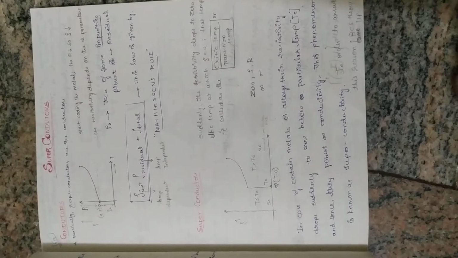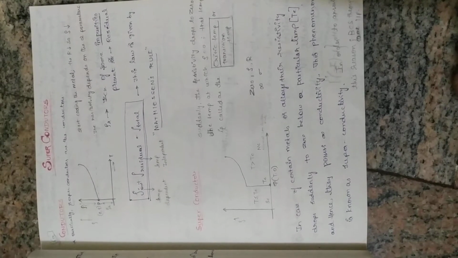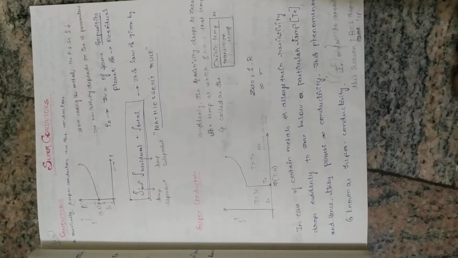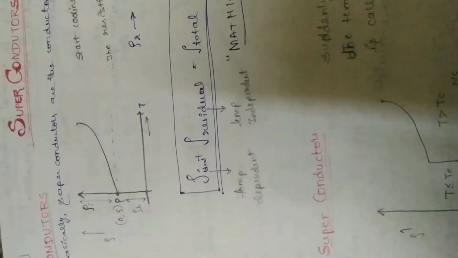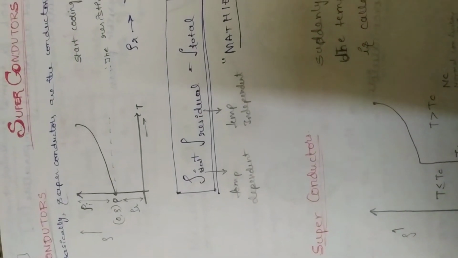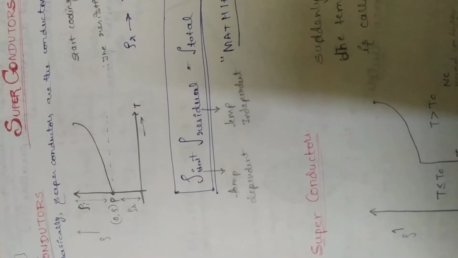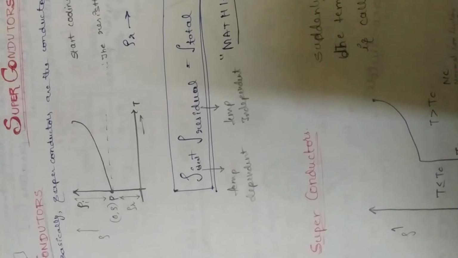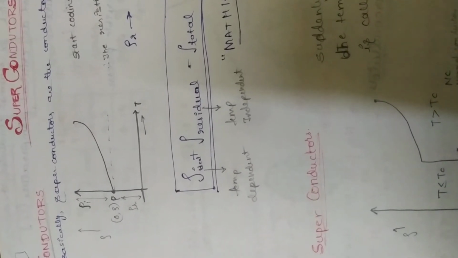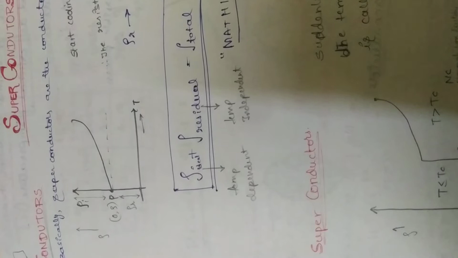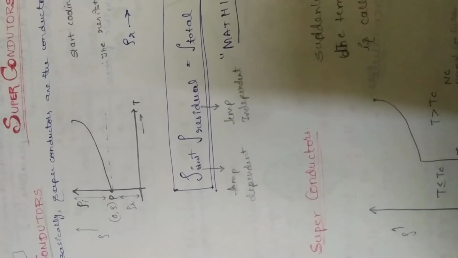Now let us understand what are superconductors. Basically, conductor means the one which conducts. As you can see the graph over here, which is a graph of T, that is the temperature, versus rho.